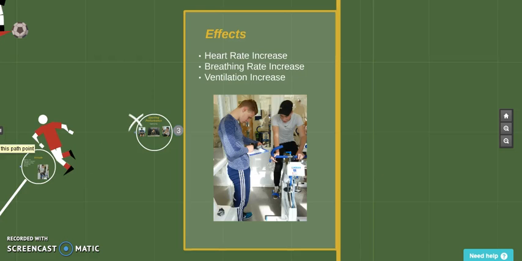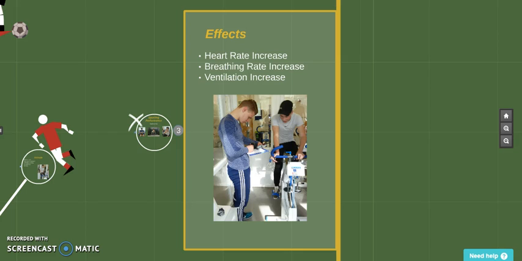So effects such as heart rate, breathing rate and ventilation. Heart rate will increase both when cold and hot. When cold, it will increase to help promote movements to therefore warm up the athlete. Fuel movements such as shivering as well. When hot, heart rate will increase to help promote blood flow to the skin to cool the body.